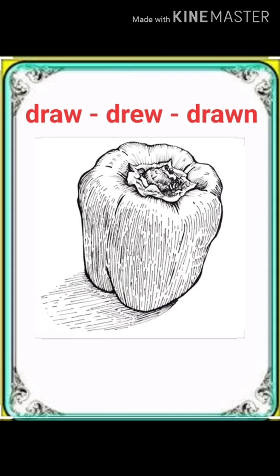Next is draw, drew, drawn. For example, she has drawn a capsicum. Draw means when you make something with the pencil or pen. Like in this picture, a capsicum is drawn.